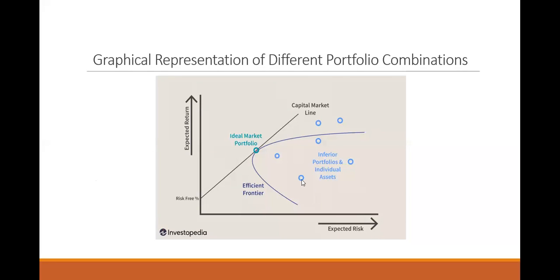Here you are taking so much risk, but you are getting this much return. You are taking so much risk. Here also you are taking so much risk, but you are getting only this much. But if you compare this portfolio with these portfolios 1, 2, 3, you are comparing with this dark green. This portfolio is having very less risk, but return is comparatively high. Okay, so this is the ideal market portfolio.